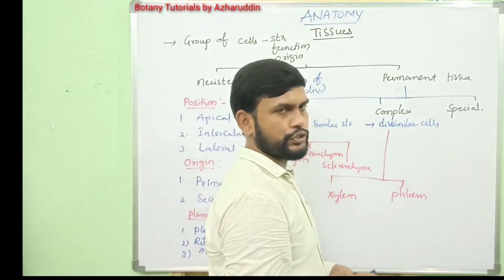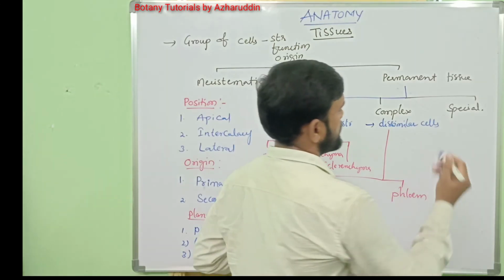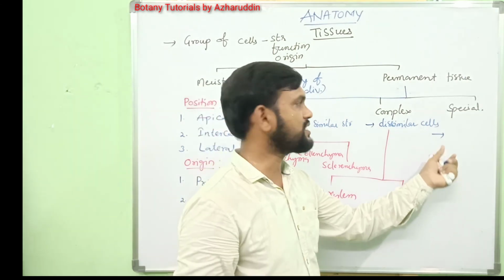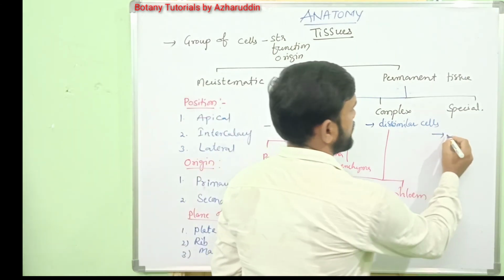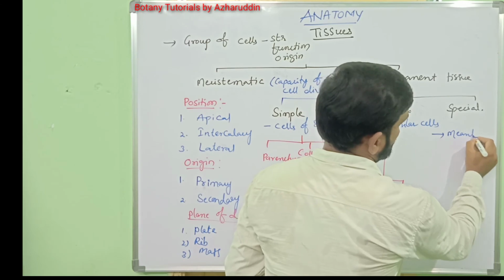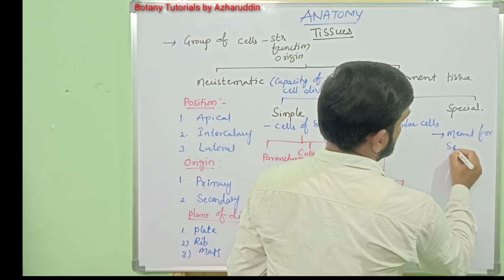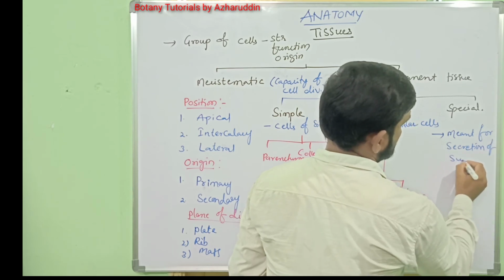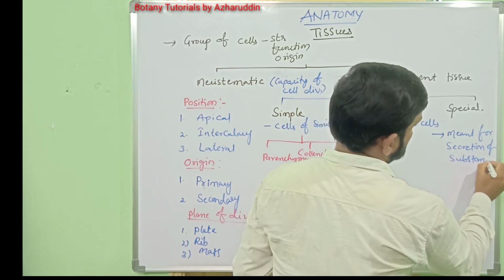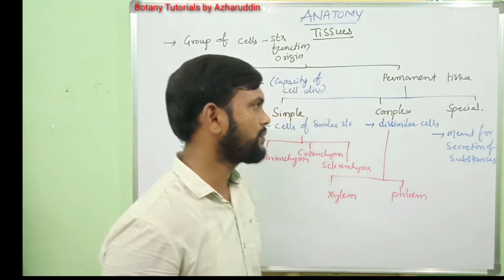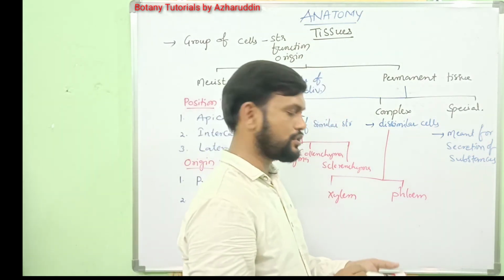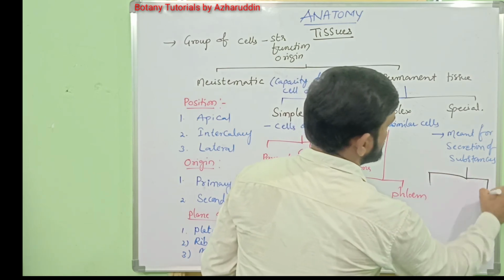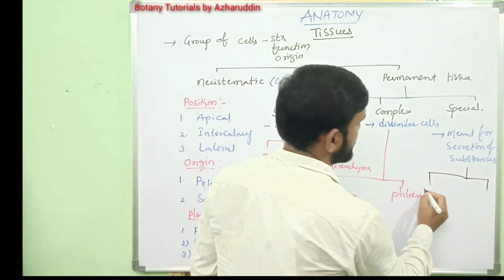Coming to special tissues. These tissues are meant for secretion of different substances, various substances in the plant body. Again, special tissues are also divided into two types. They are secretory cells and secretory glands.